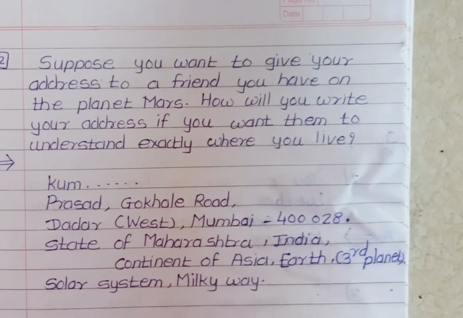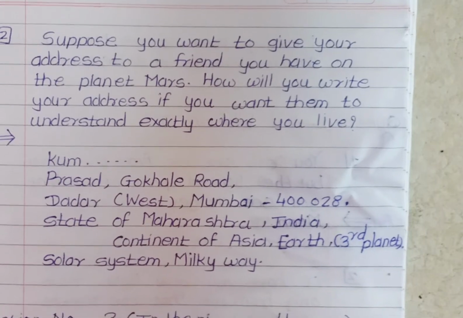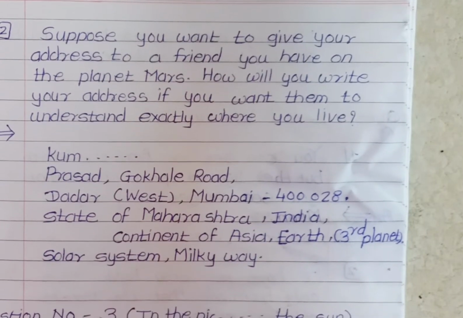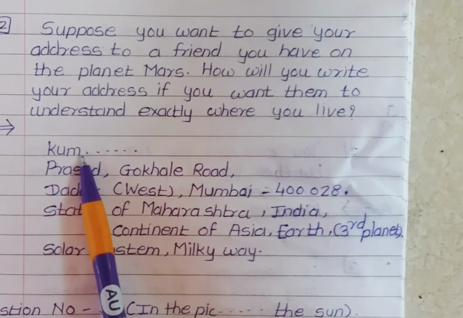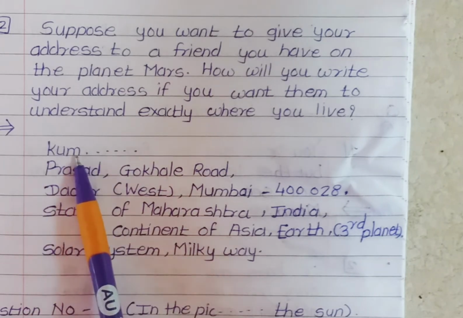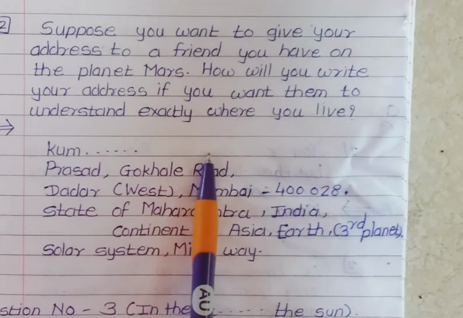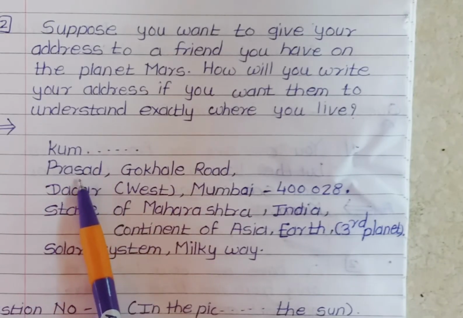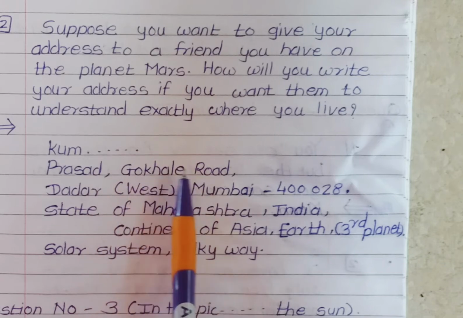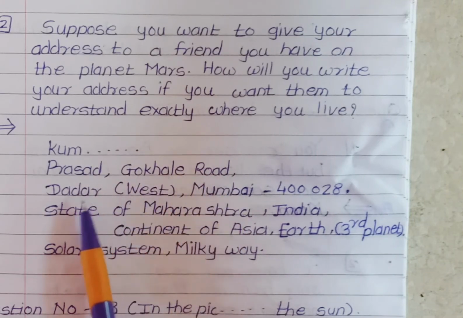So students, I have written here one pattern to give an address. So you see, first write Kumar or Kumari. Kumar for boys and Kumari for girls. Then write your name. After that, your address means Prasad. Then comma, Gokhale Road, name of road. Then comma, where is this road?